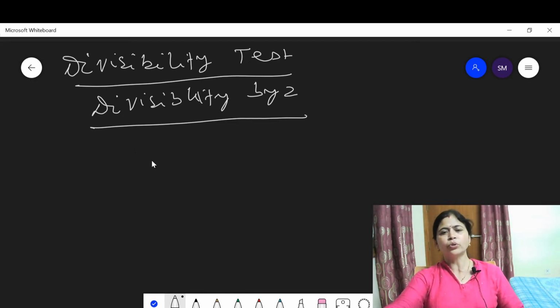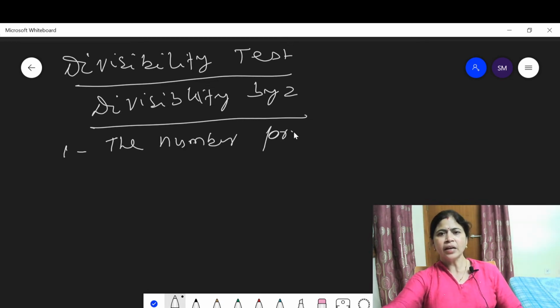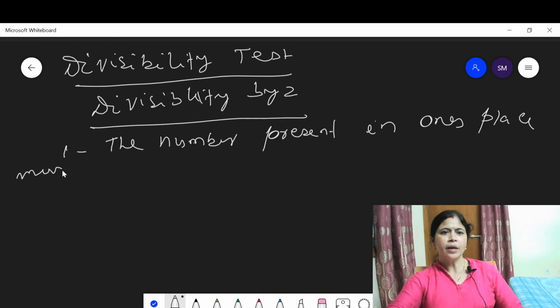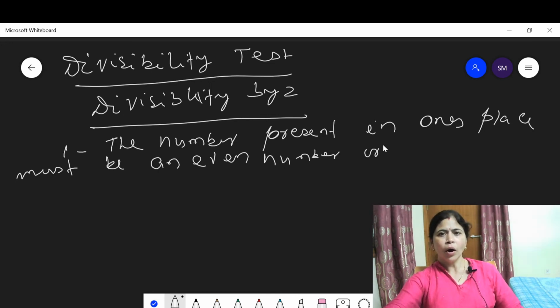The number whose ones place is either 0 or an even number is called an even number. The divisibility property of 2 says that the number present in the ones place must be an even number or 0. Then we say that the number is divisible by 2.